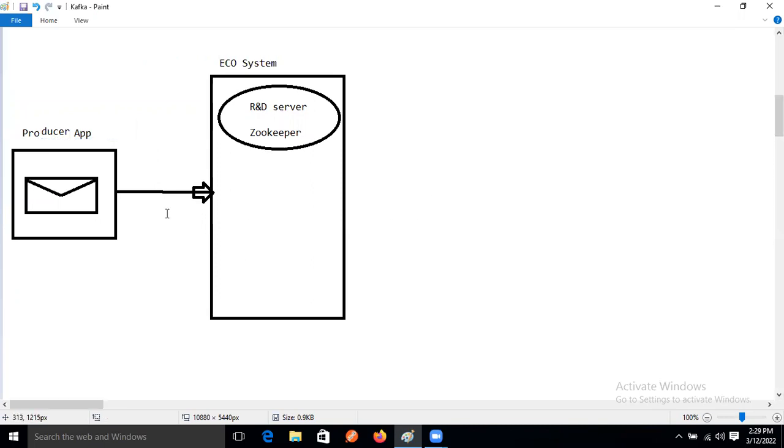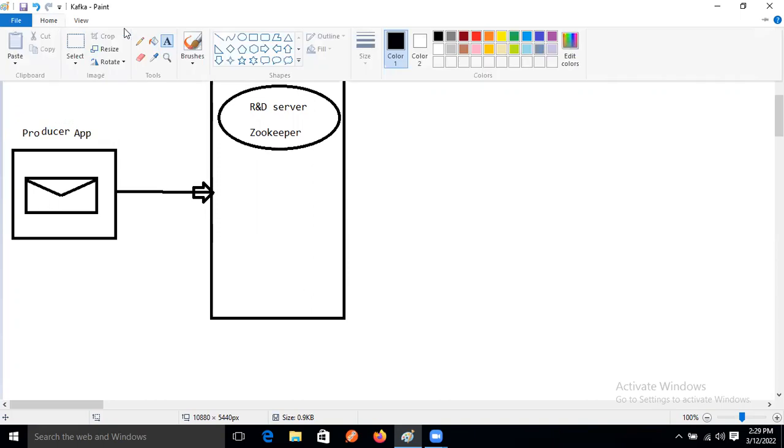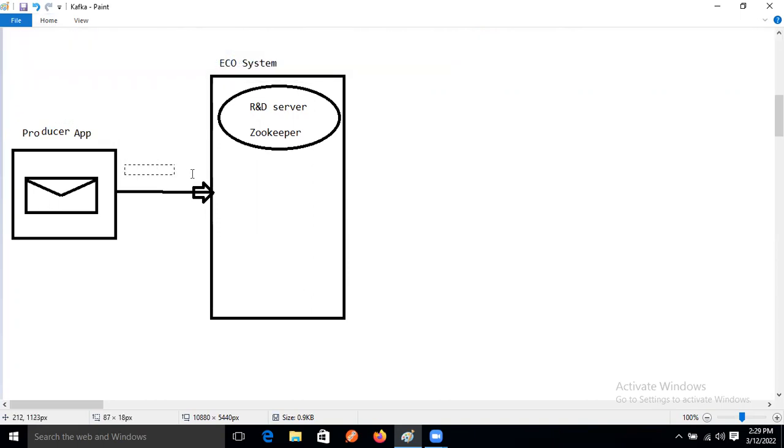Whenever our producer application wants to send the data, it needs a Kafka template. What does it need? Kafka template. Kafka template will take a key and a value.